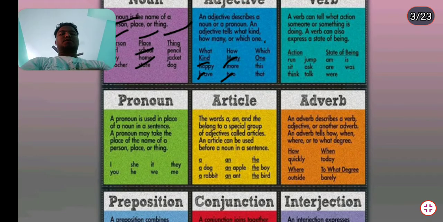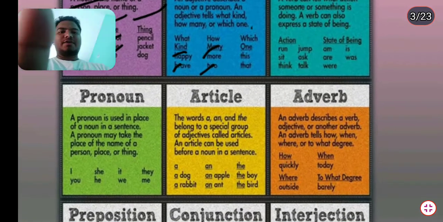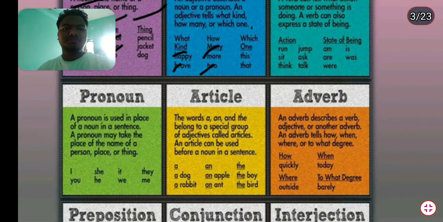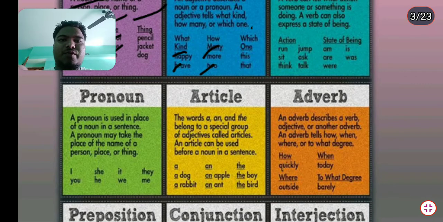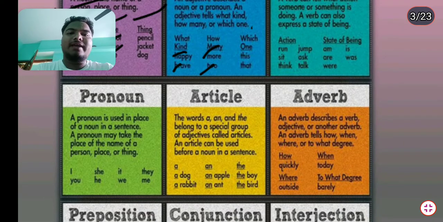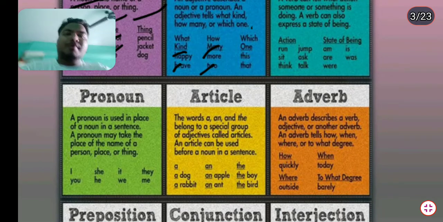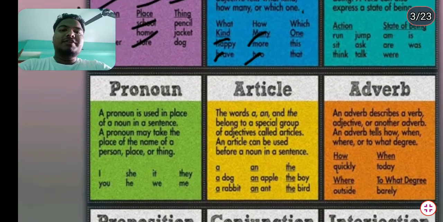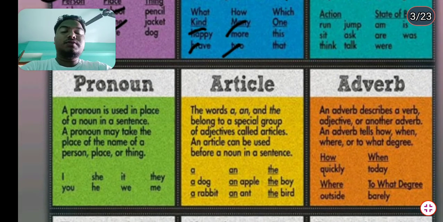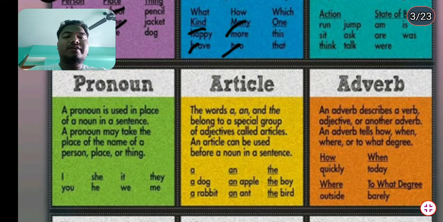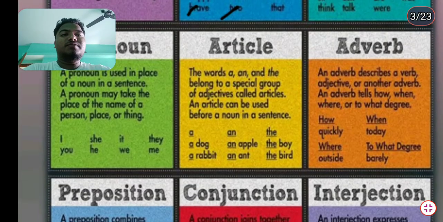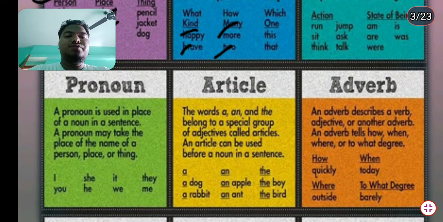Let us look towards the pronoun. So what is a pronoun? A pronoun is used in the place of a noun in a sentence. A pronoun may take the place of the name of a place, person, or thing. Suppose I say that Rama is going to the school, but Rama says that I am going to the school. Here I replaces Rama. I, you, he, she, it, we, they, may.